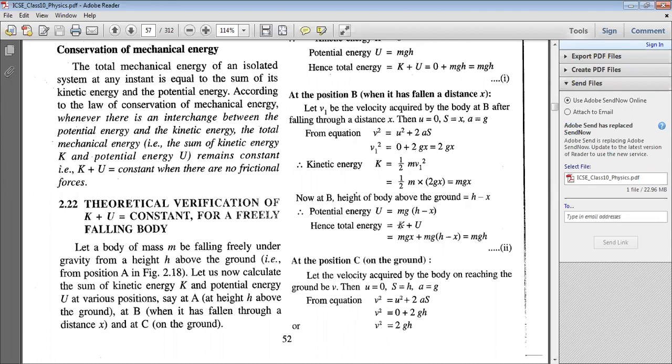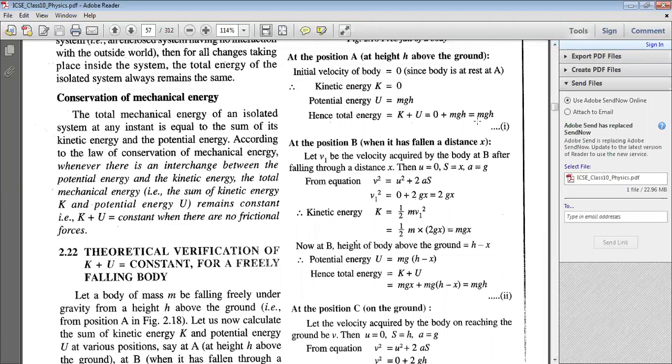So if I add both these two, kinetic plus potential energy, it is mgx plus mg of h minus x, which is the potential energy, and mgx is the kinetic energy. If I add these two, I get mgh. So here also I see that in the previous case at position A, the total energy was mgh, and even at position B, the total energy still remains the same, that is mgh.